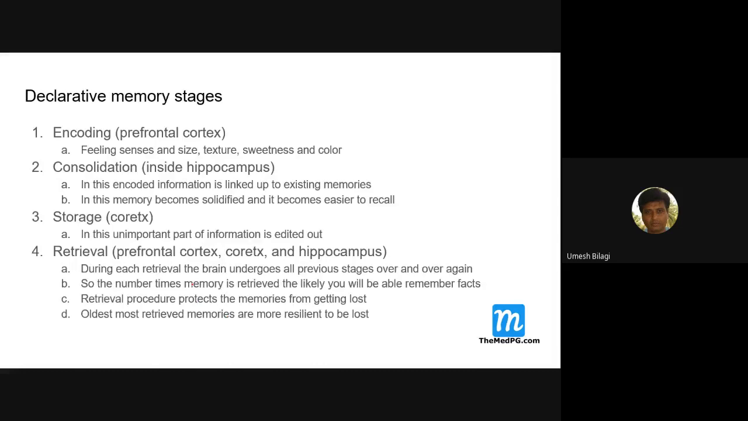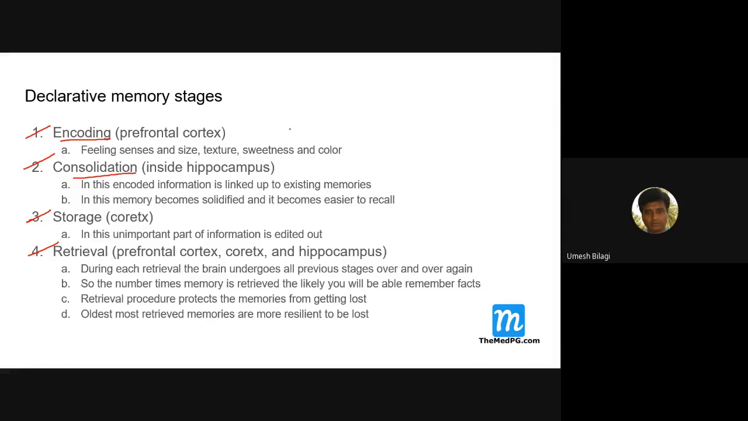Now we'll go deeper into declarative memories, which are explicit memories. Declarative memories have stages in how a memory is prepared. It starts with stage one, the encoding stage. Then stage two is called the consolidation stage. Then there is the storage stage. The last one is the retrieval stage. These are the four stages of memory.